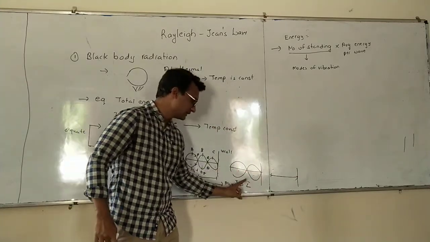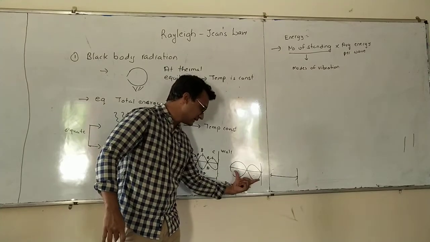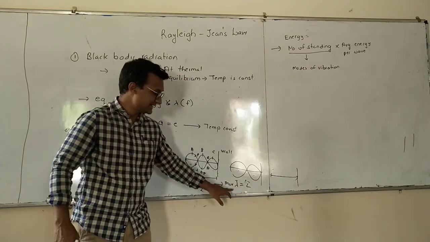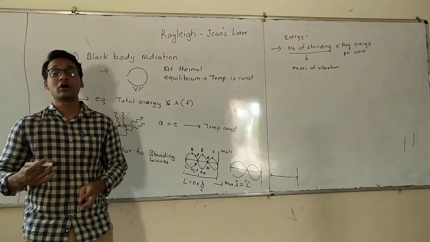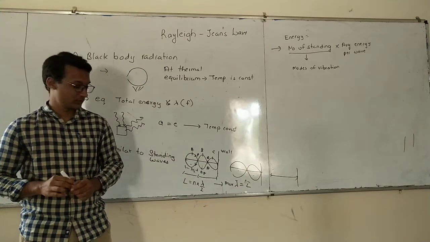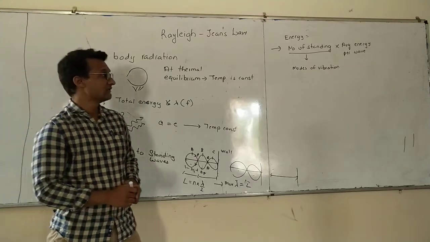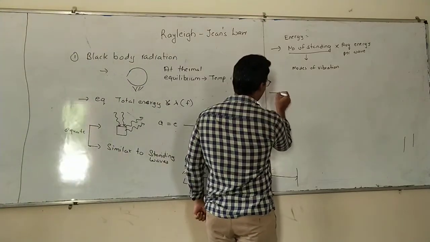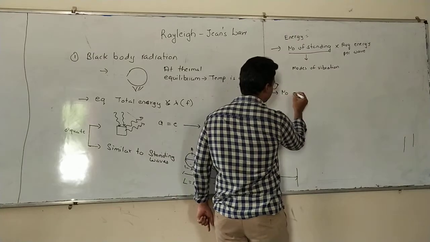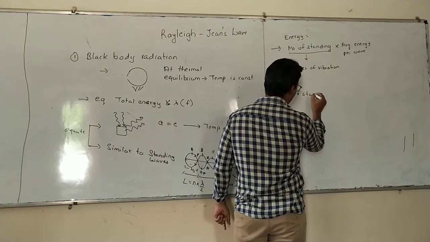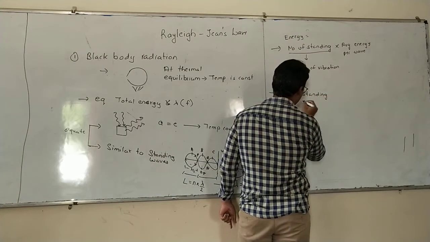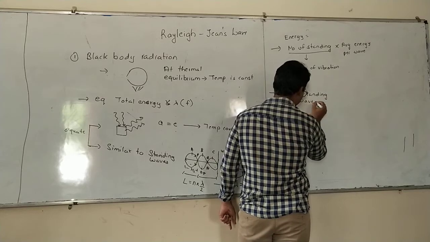This is the whole wavelength. This whole wavelength is equal to the length. So this is the limiting condition. How much longer can this wavelength be? So with the help of these two factors, we can calculate the number of standing waves, or modes of vibration.